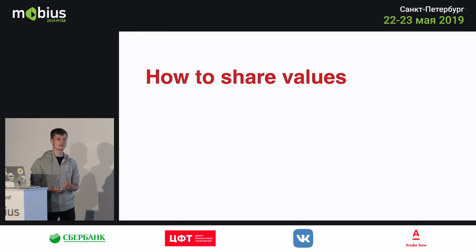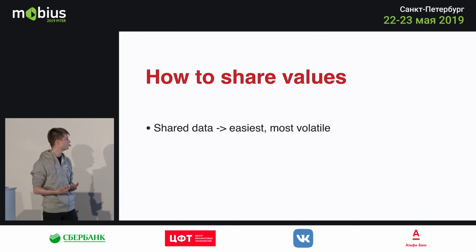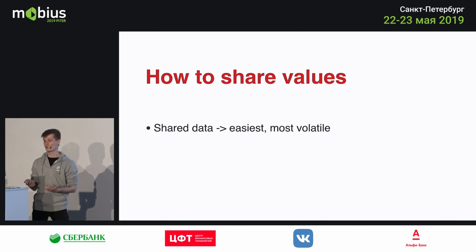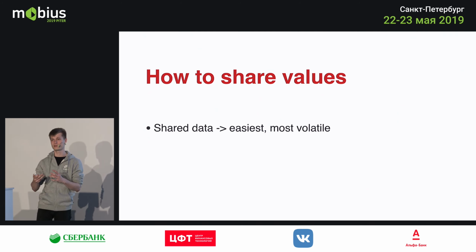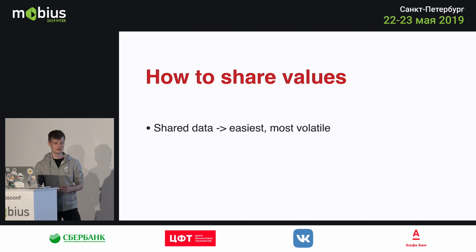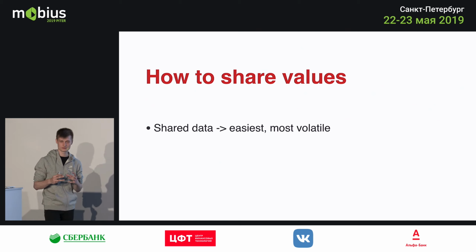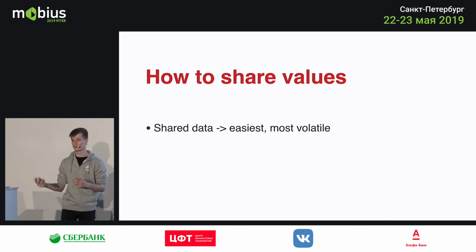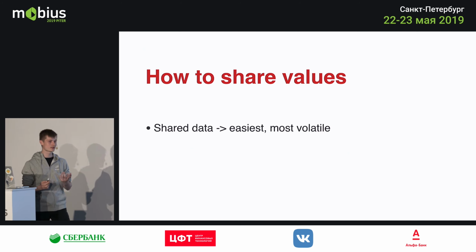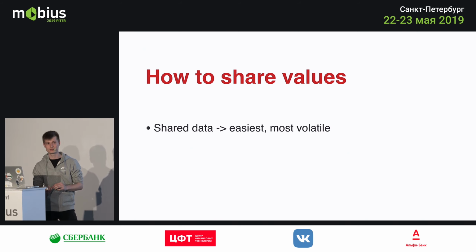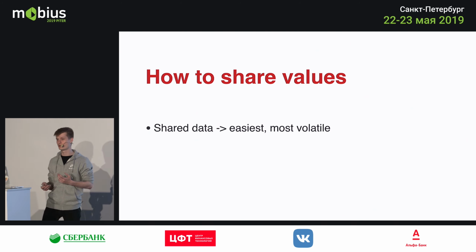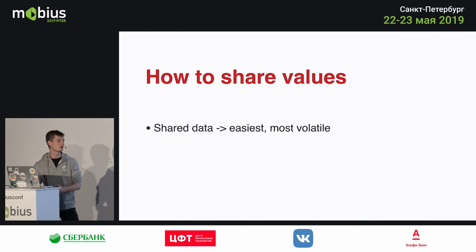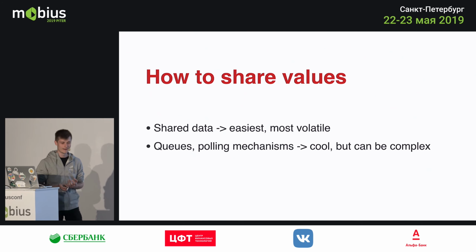But there are different ways, through history, to share values. The simplest and easiest way is to share data directly. You use a single point in memory through which you communicate the data between different threads, a single piece of data which you change and then read from a different thread, and so forth. This is cool and simple, but it's really volatile because you get race conditions, so you can't really synchronize this in a nice way. And even if you do, you still are not entirely sure what's going to happen.